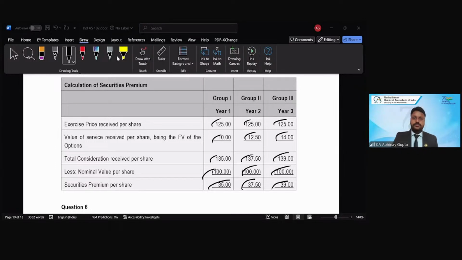Is it clear? Because we will compare the total amount which we are receiving from the employee and the face value plus the fair value of the initial option which we had granted to the employee, right? And by comparing these, we will arrive at the delta, right, between the notional issuance price and the face value. The delta is transferred to the securities premium for the 3 years.